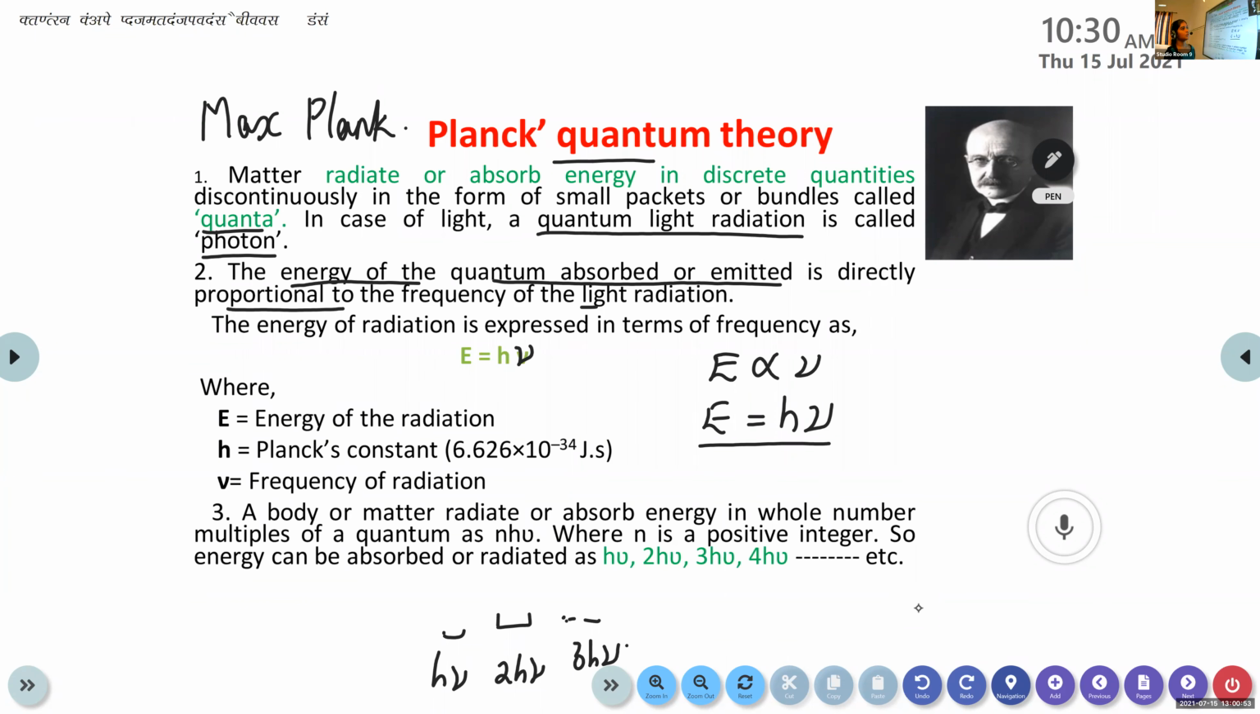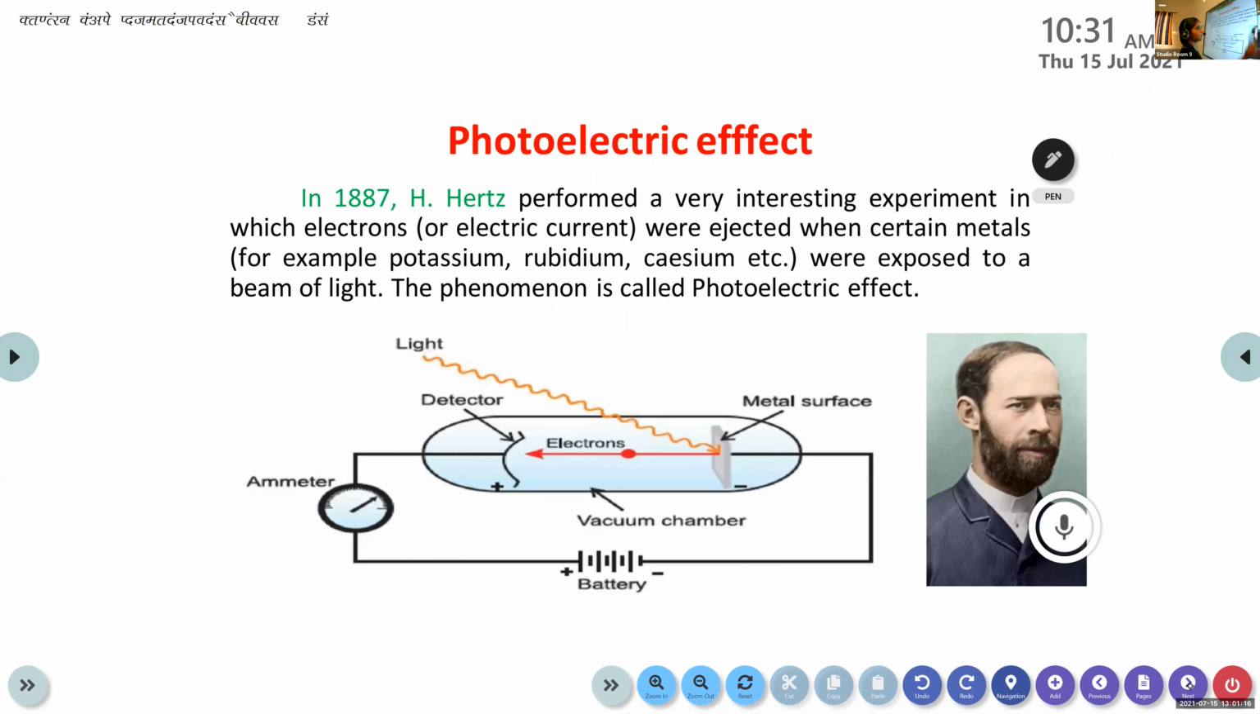So this theory can give a proper explanation for the black body radiation. Here we consider frequency as the factor related to the energy of a radiation. Clear? Shall I move to the next one, children? Yes. The next one is another important phenomenon explained by Albert Einstein. It is known as the photoelectric effect. But this experiment was conducted by H. Hertz.